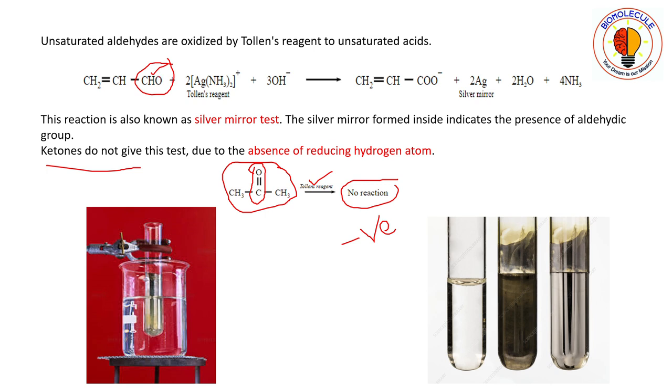Whereas if you take any aldehyde, because of the presence of this reducing hydrogen atom in the aldehydic group, that is, if you consider this one here, this hydrogen in the aldehydic group is the reducing hydrogen. Okay, this reducing hydrogen atom is this hydrogen atom. So because of this reducing hydrogen atom, aldehyde gives a positive silver mirror test.